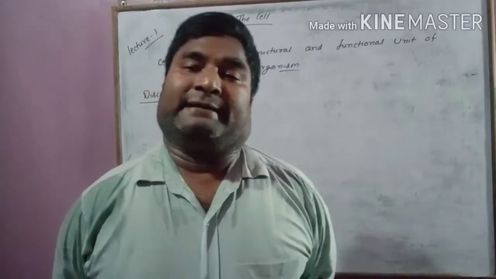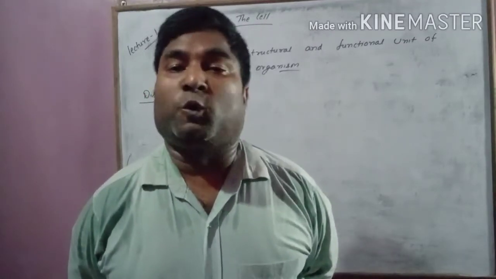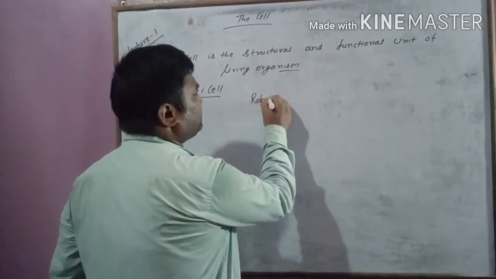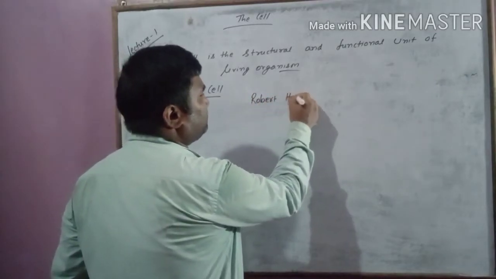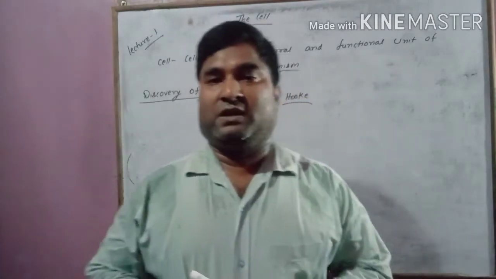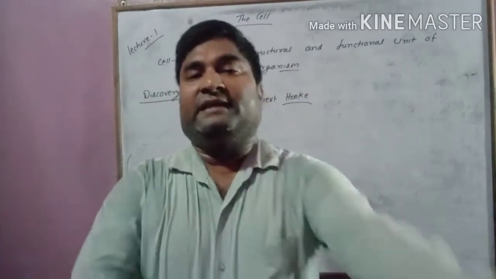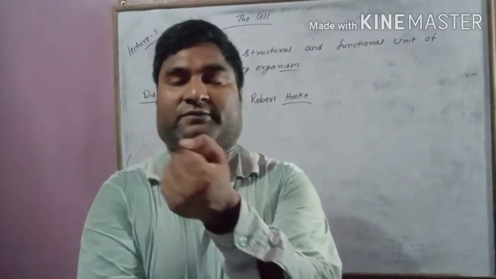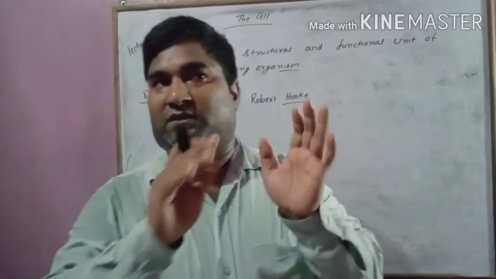An English scientist named Robert Hooke. What is the name of the scientist? Robert Hooke. In 1665, what he did, he took a slice of cork. You know what cork is?